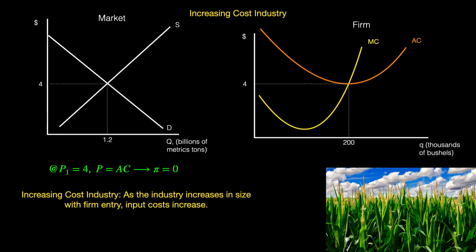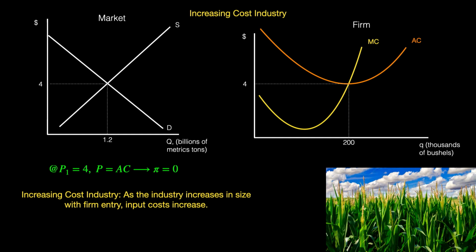Let's consider now an increasing cost industry. In an increasing cost industry, as firms enter the market, at least some input costs are bid up. This happens when the input market is relatively small compared to the size of the industry. For instance, if all corn farmers have to buy a certain type of tractor implement, and if tractor implements are relatively scarce, then as more farmers enter the market, the tractor implement prices will be bid up with the increase in demand. This increases the opportunity cost for all farmers.